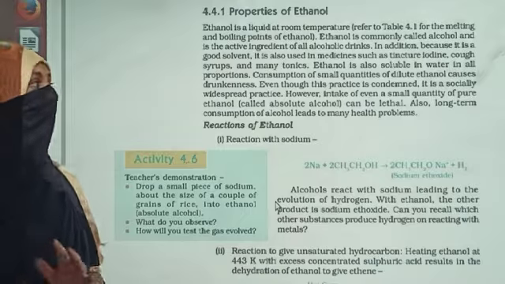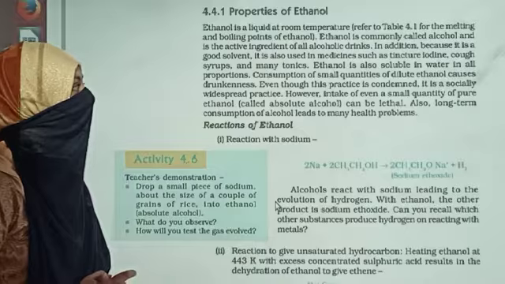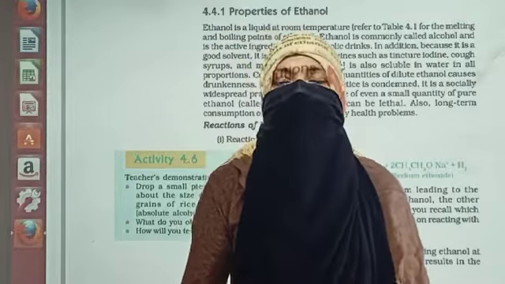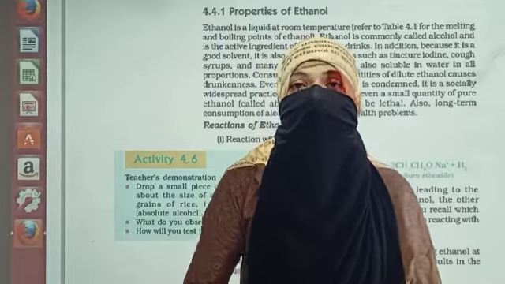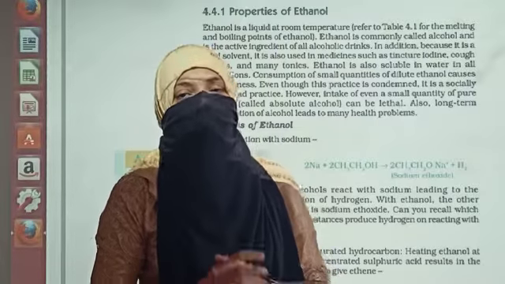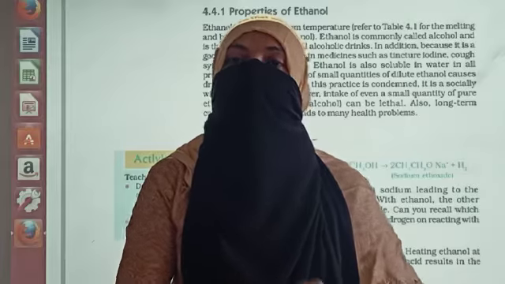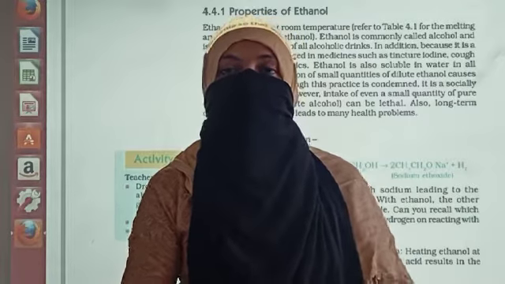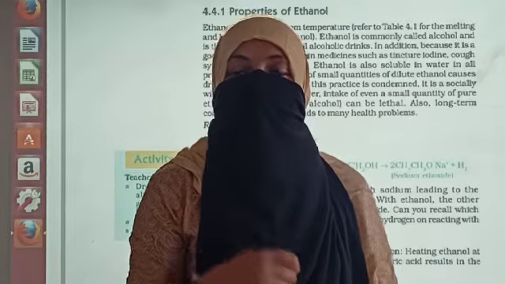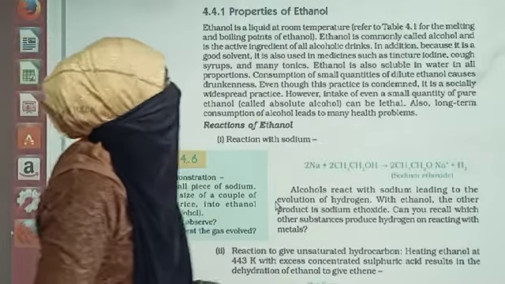Ethanol is a liquid at room temperature. Melting point and boiling point are already given in the table. We call it an alcohol. Let me tell you, a very important use of alcohol is also in drugs, that is, in medicines. It is not only used for drinking purposes, but it is also used for medicinal values. It means that alcohol like ethanol is used as a solvent. As we have water as a solvent, ethanol is a solvent in which a number of chemicals are dissolved. It is also used in medicine such as tincture of iodine.